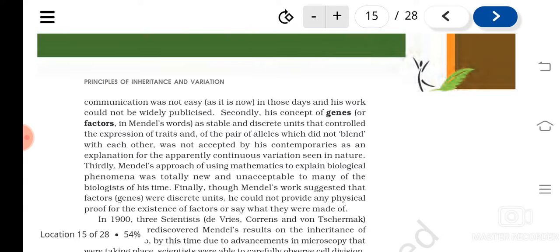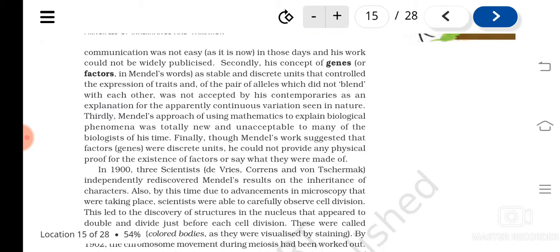Then the other thing was Mendel's approach of using mathematical expressions: data collection, then expressing it in mathematics. Expressing things in a mathematical way was not quite common among biology people. Understood? Finally, Mendel's work suggested that factors are discrete units, but he could not put forward any experimental proof of that. So these were the reasons for his failure.